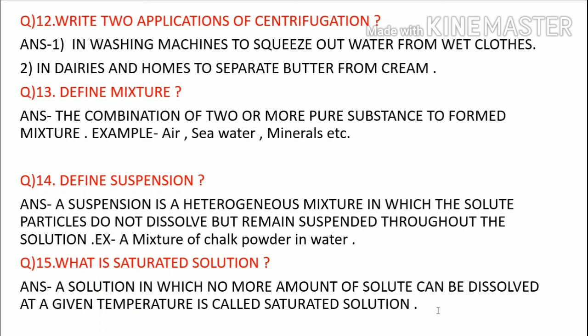So these are the 15 most important or short type questions. These questions are selective ones and related to your chapter, Is Matter Around Us Pure.